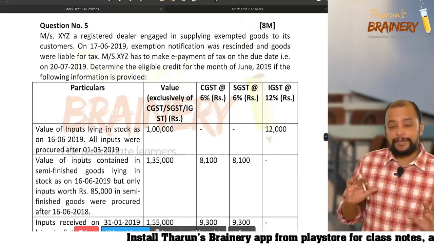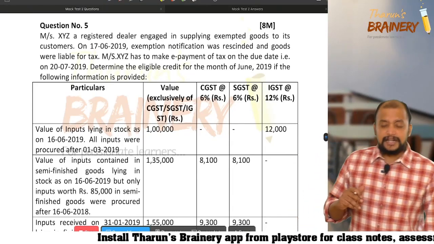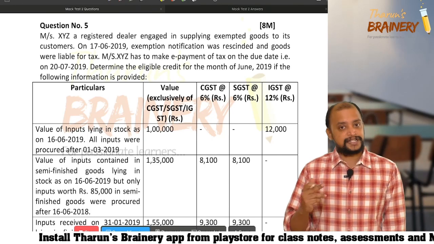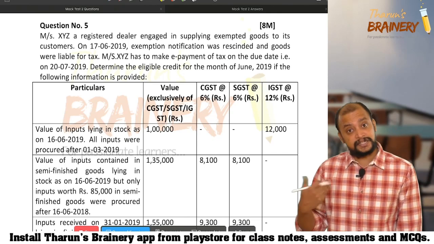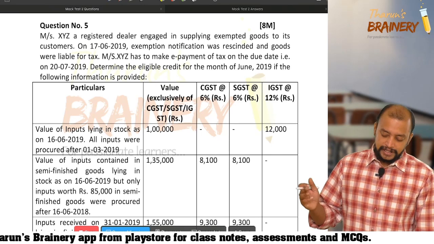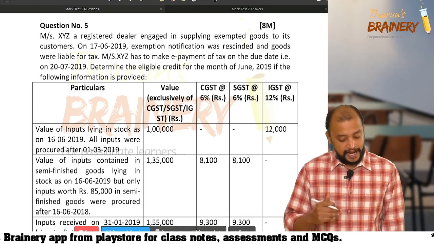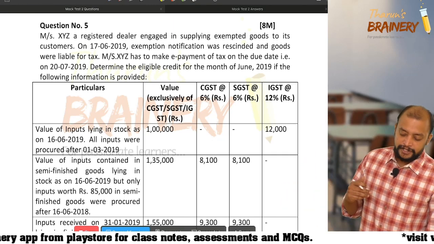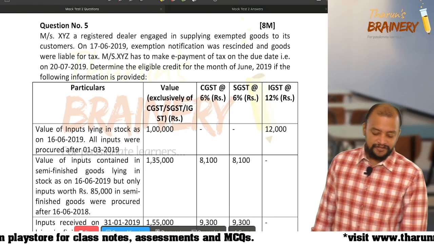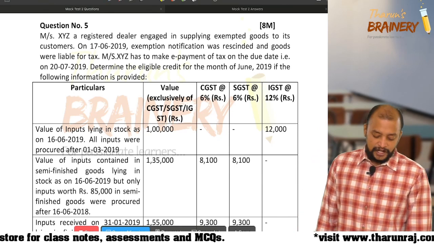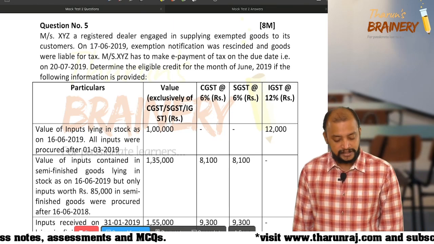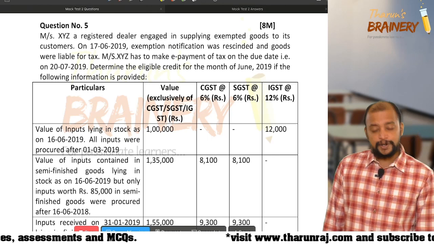Next, look into question number 5. Messrs XYZ, it's a descriptive question, okay? Messrs XYZ, a registered dealer engaged in supplying exempted goods to its customers. So they are engaged in exempted supplies. On 17/6, the exemption notification was withdrawn and the goods became liable for tax. Messrs XYZ has to make e-payment of tax on the due date, that is 27. Determine the eligible credit for the month of June 2019 if the following information is provided. Value of inputs lying in stock as on 16/6, all the inputs were procured after 1/3/2019.